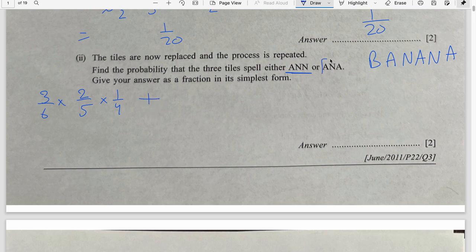Plus for ANA, probability to get A is 3 out of 6. When going for N, there are 2 N's and 5 tiles are remaining. When we go for A again, 1 A is already taken down. So 2 A's are left out of 4.